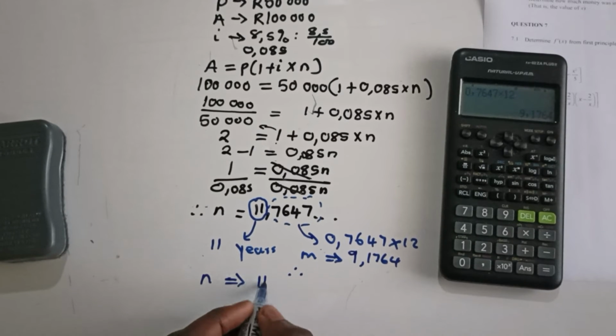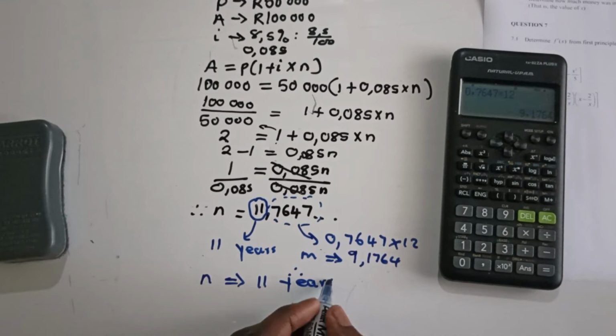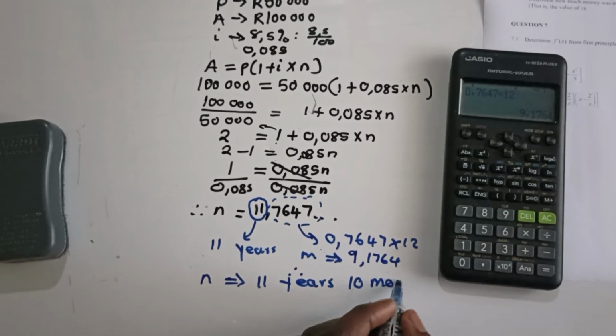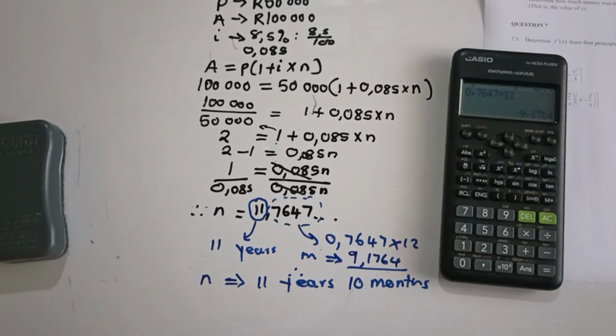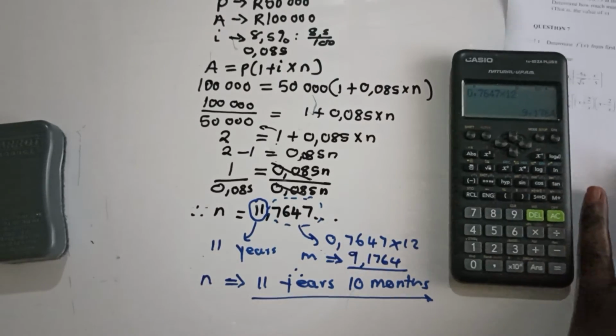Therefore, our final answer for n is going to be 11 years, 10 months. Yes, this 9.176 rounds to 10 months. So this is our final answer in years and months. This is how we grab these 4 marks, guys.